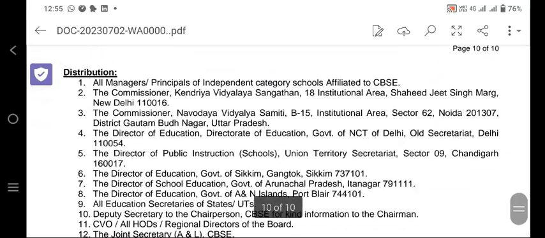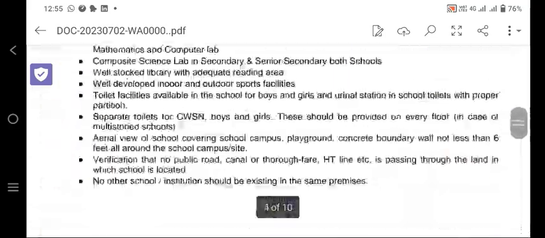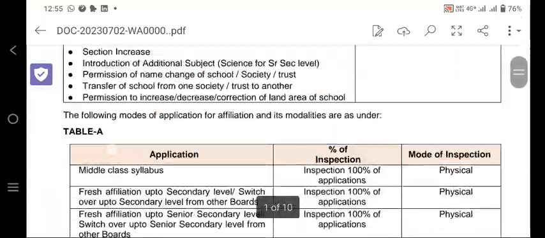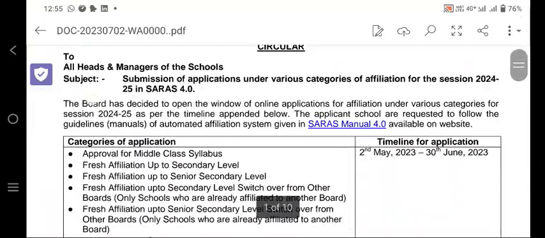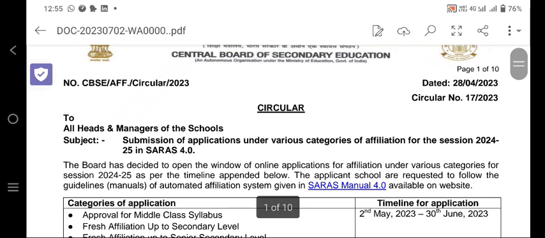I think this circular is very important for the schools who are going for fresh affiliation or those who are going for extension. So this is a very important circular. You can go through the circular that was already uploaded on 28th April 2023.